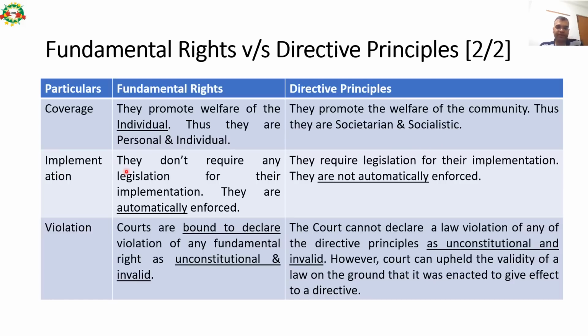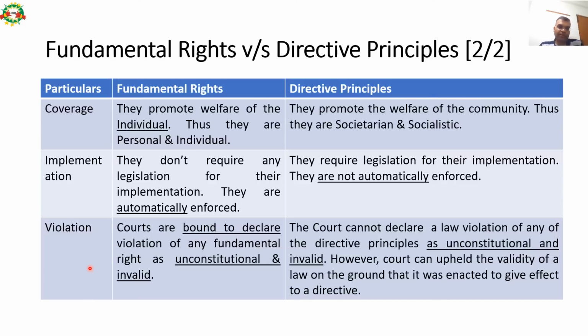And then implementation. Fundamental rights do not require any legislation for their implementation. They are automatically enforced. However, directive principles require legislation for their implementation, so they are not automatically enforced. So government needs to implement these principles as per their wishes.